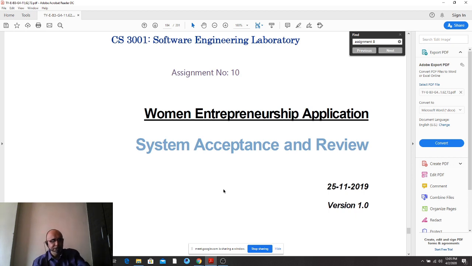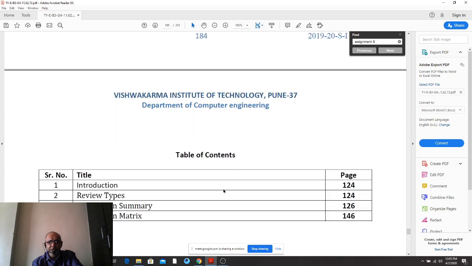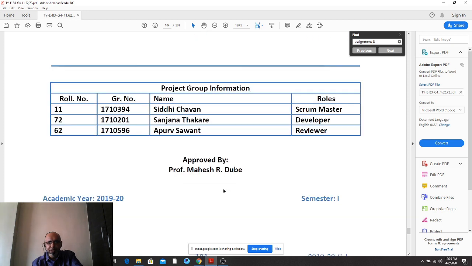System acceptance and review. Now I will be taking only 5 minutes to complete this. So, system acceptance and review. In that, skip the theory. Here, is there any reviewer?